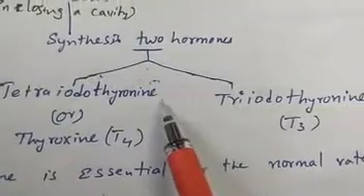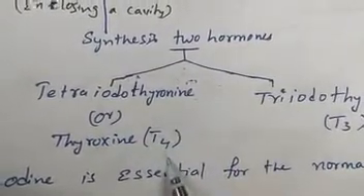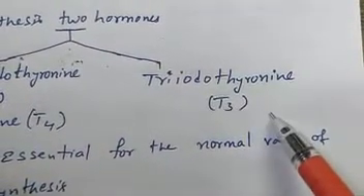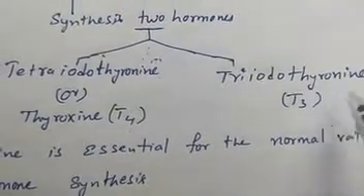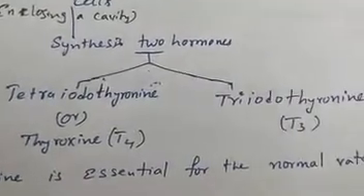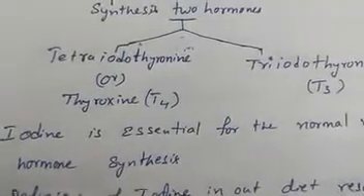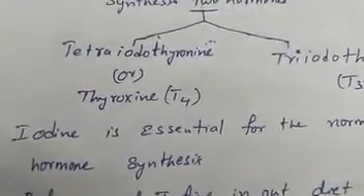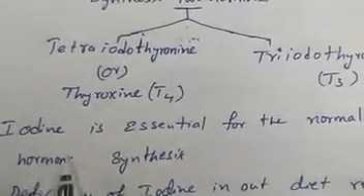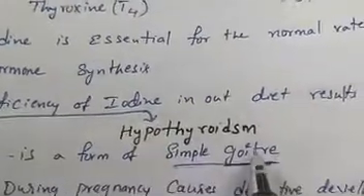That are tetraiodothyronine or thyroxine, and triiodothyronine, that is the T3 hormone. Okay, T3 hormone and T4 hormone, these are the two hormones synthesized there. Then here iodine is essential for synthesis of these thyroid hormones. If iodine is deficient, that leads to hypothyroidism.